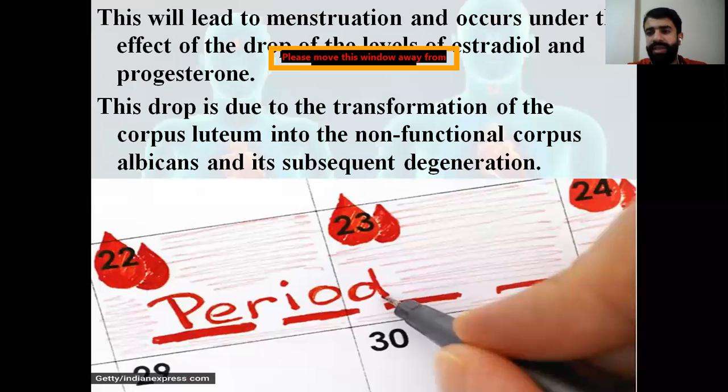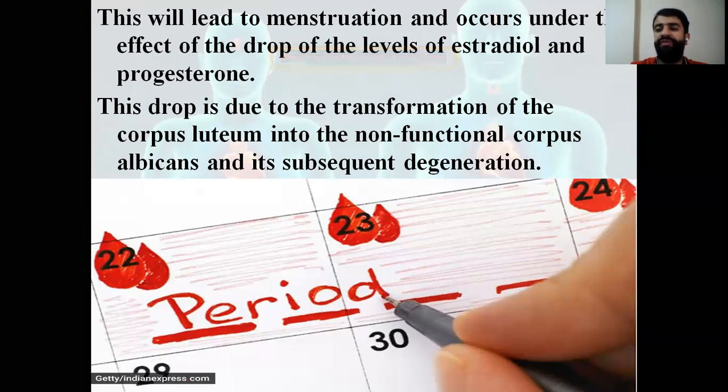Why? Because the corpus luteum is transformed into the corpus albicans, the white body, which is non-functional, and the subsequent degeneration of this leads to the bleeding, which is called menses. So menses occurs under the effect of the drop of both hormones, estradiol and progesterone.